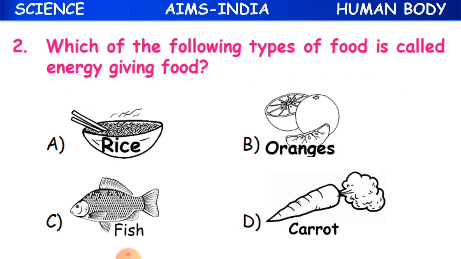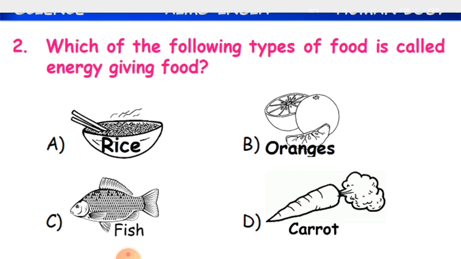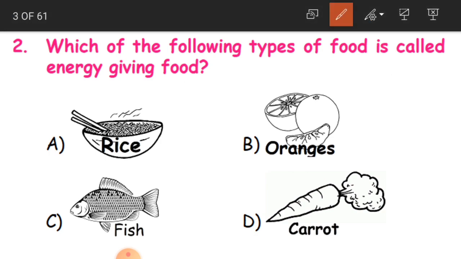Now to the second question, which of the following types of food is called energy giving food? Energy giving food are what children? They are the carbohydrates, which support our body functions, like we will stand, will walk, will do so many works.